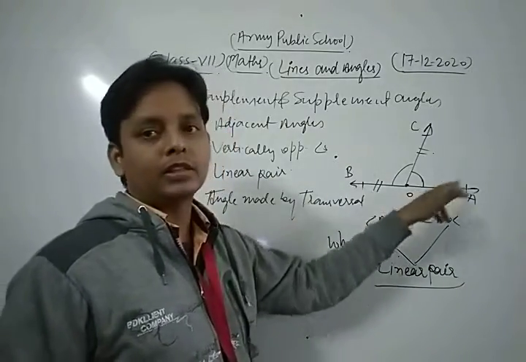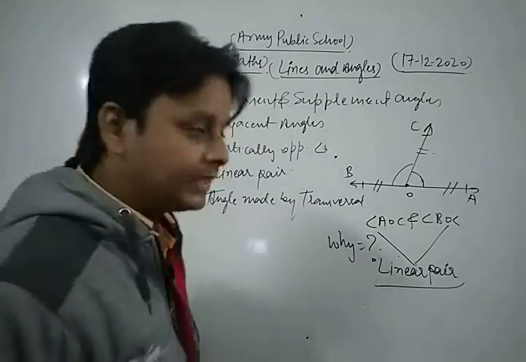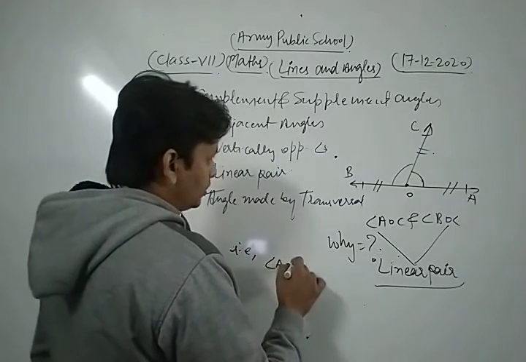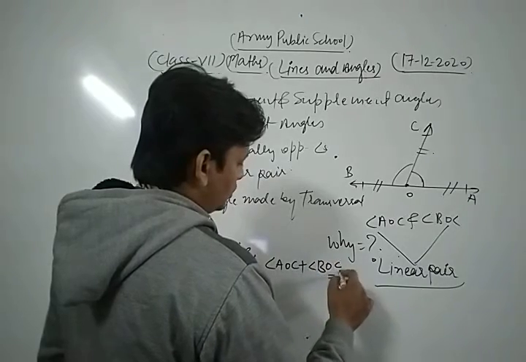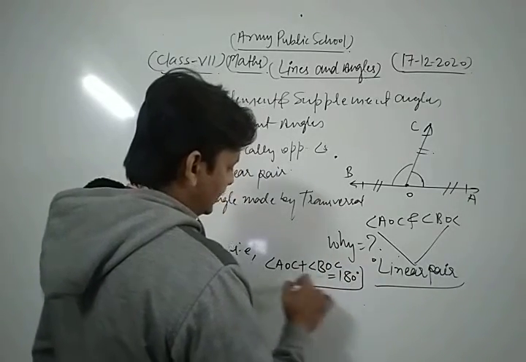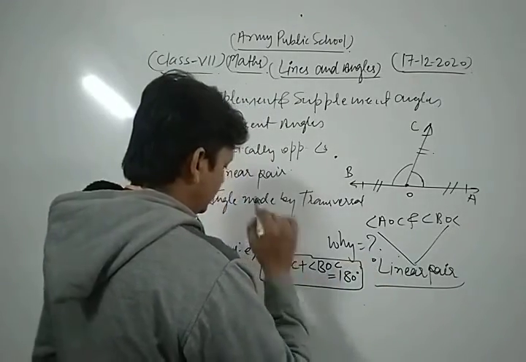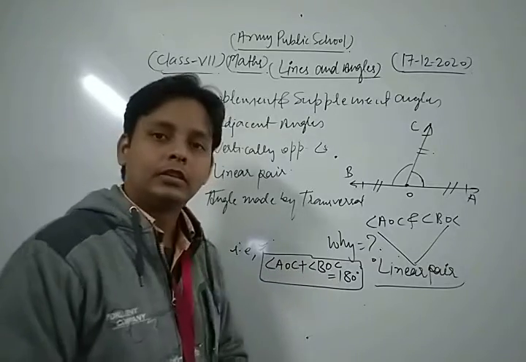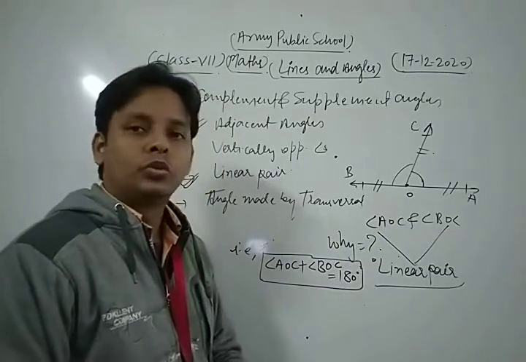And for a linear pair, the sum of the measures of these two angles is always equal to 180 degrees. That is, for a linear pair, angle AOC plus angle BOC is equal to 180 degrees. So for a linear pair, the sum of angle AOC and angle BOC is equal to 180 degrees.